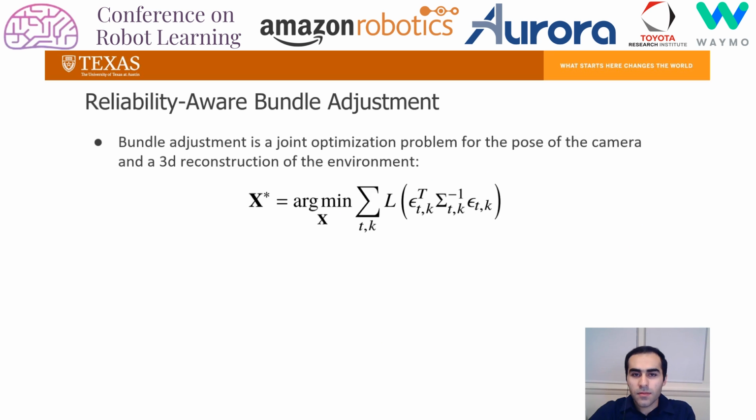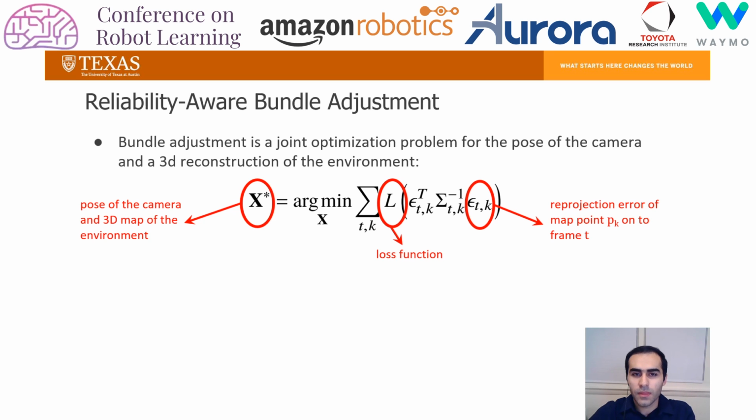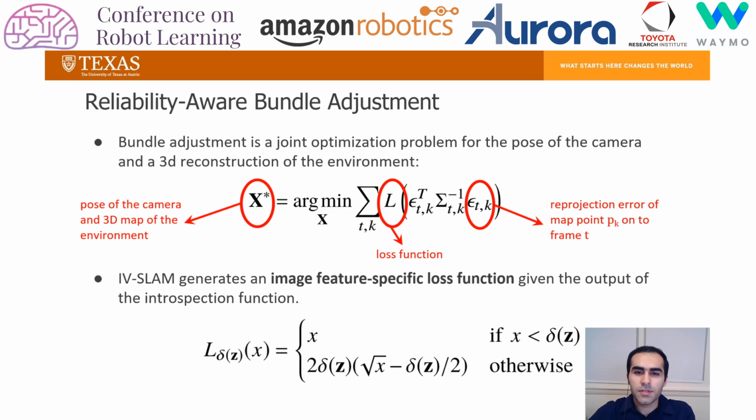In IVSLAM, the pose of the camera and the map of the environment are jointly optimized such that it minimizes the reprojection error of the 3D map points onto the image planes. This is referred to as the bundle adjustment problem. What IVSLAM does differently here is generating a context-aware loss function specific to each image feature. It uses a Huber loss function with the parameter delta being provided for each image feature by the introspection function. A larger delta value leads to a steeper loss function and corresponds to a more reliable image feature.